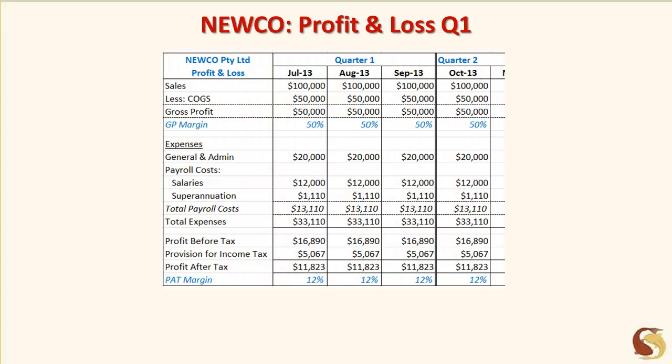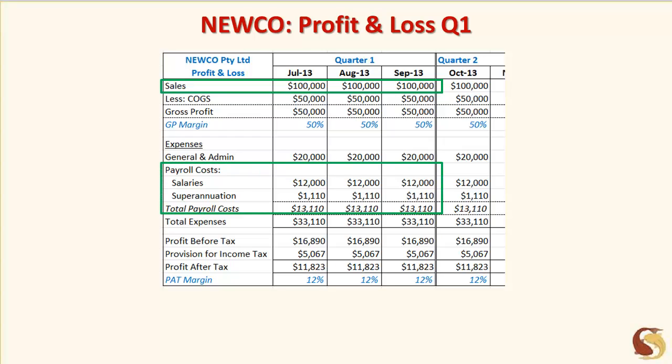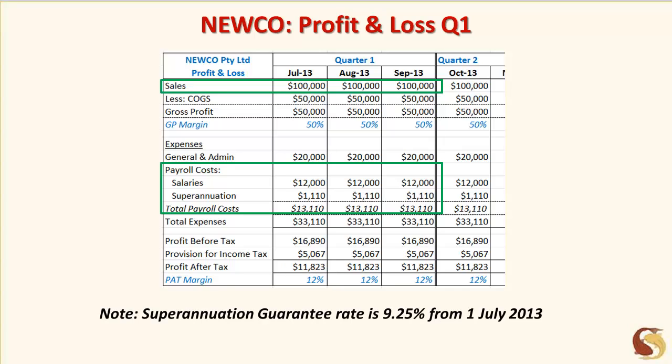I'm going to keep the numbers simple. Newco has monthly sales of $100,000 in the first quarter. It has 3 employees with monthly salaries of $4,000 each. Superannuation guarantee charge is 9.25%. This is the new rate that applies from the 1st of July 2013. We are going to assume that Newco is a pretty profitable business.